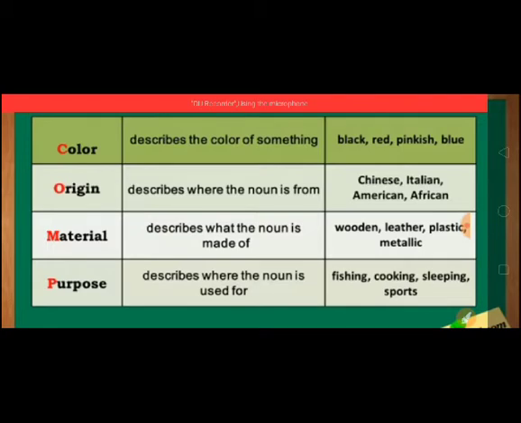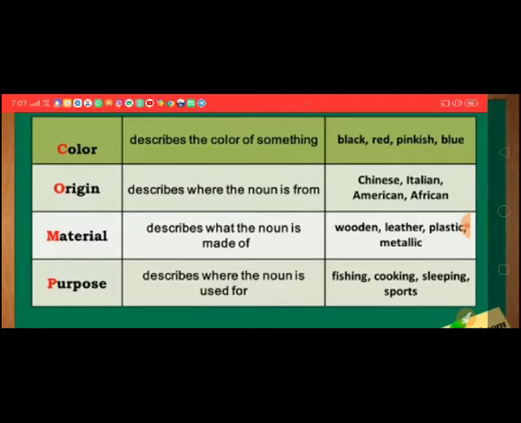Early humans used tools for fishing. I need cashew nuts for cooking. Purpose: why do I need cashew nuts? For cooking. Paneer, sleeping, sports. So these are the things used for purposes.